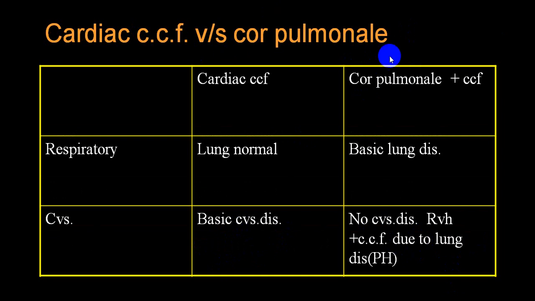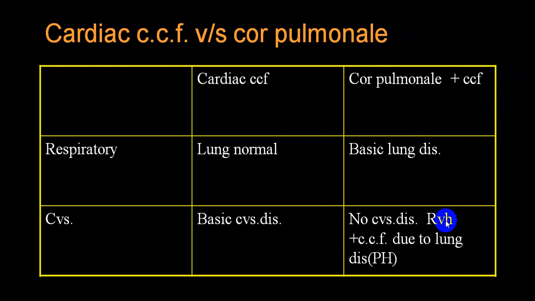To differentiate between congestive cardiac failure and chronic cor pulmonale, in the respiratory system in the pure cardiac variety, the lung will be absolutely normal, while here you will have a basic lung disease with RVH. While in the cardiovascular system examination in a cardiac patient, you will have a basic cardiovascular disease like valvular heart disease, ischemic heart disease, cardiomyopathy, pericardial disease, etc. While in chronic cor pulmonale, those left-sided heart diseases will be absent.